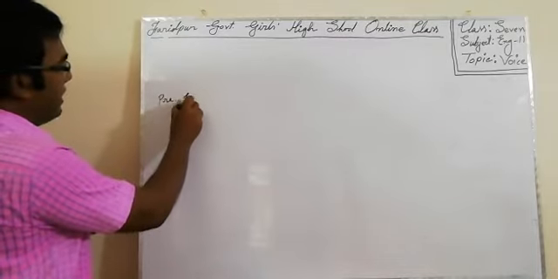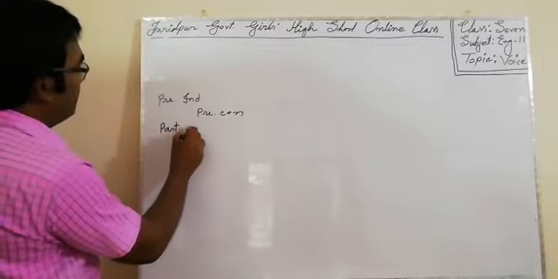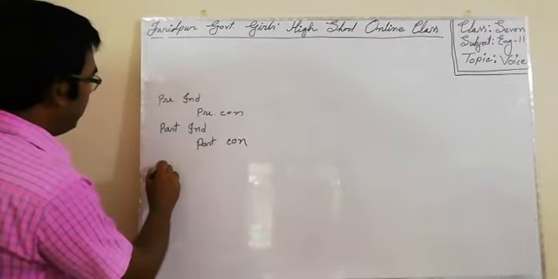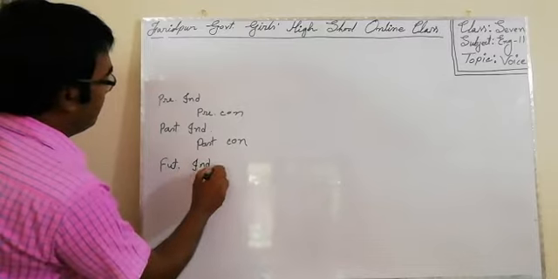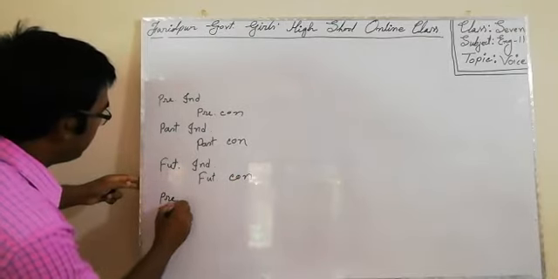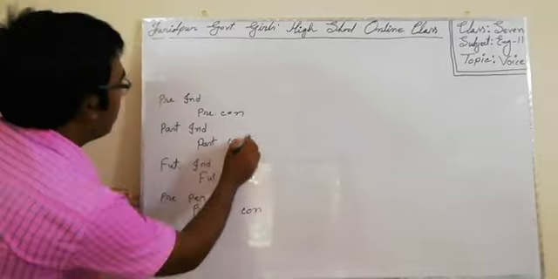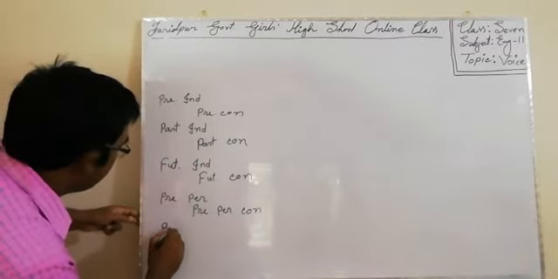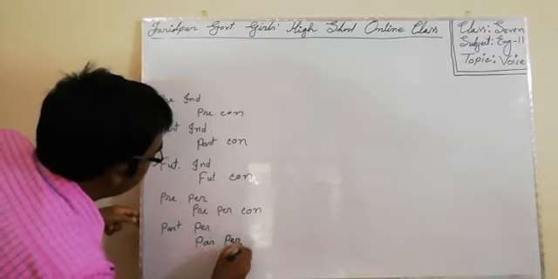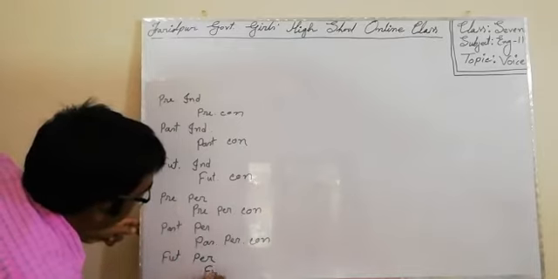Present indefinite, present continuous, past indefinite, past continuous, future indefinite, future continuous, present perfect, present perfect continuous, past perfect, past perfect continuous, future perfect, and future perfect continuous.